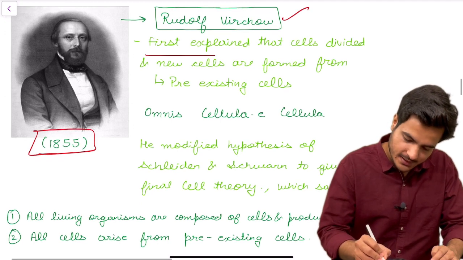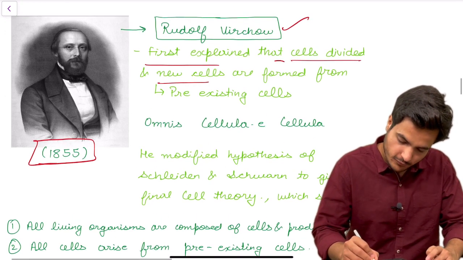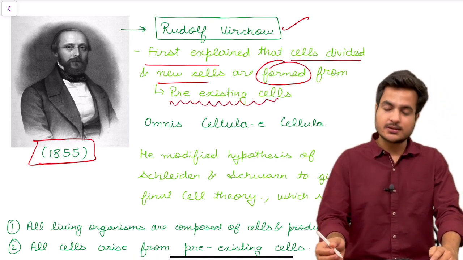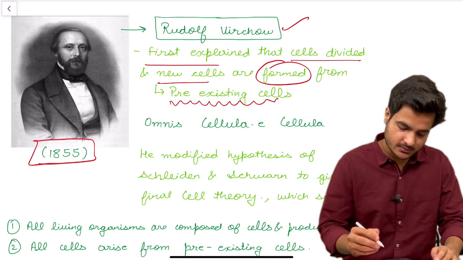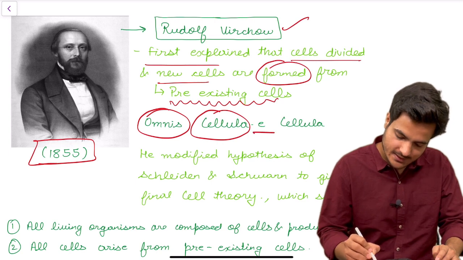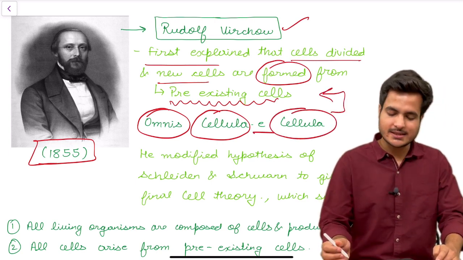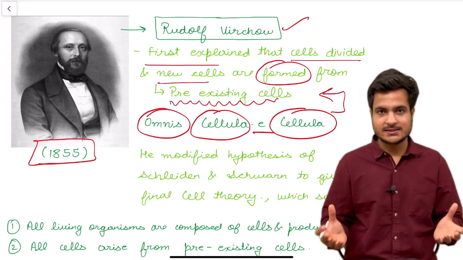So he first explained that cells divide and new cells are formed from pre-existing cells. He gave a sentence for this whole theory, which was called omnis cellula e cellula. This sentence means that new cells are formed by dividing from the pre-existing cells.